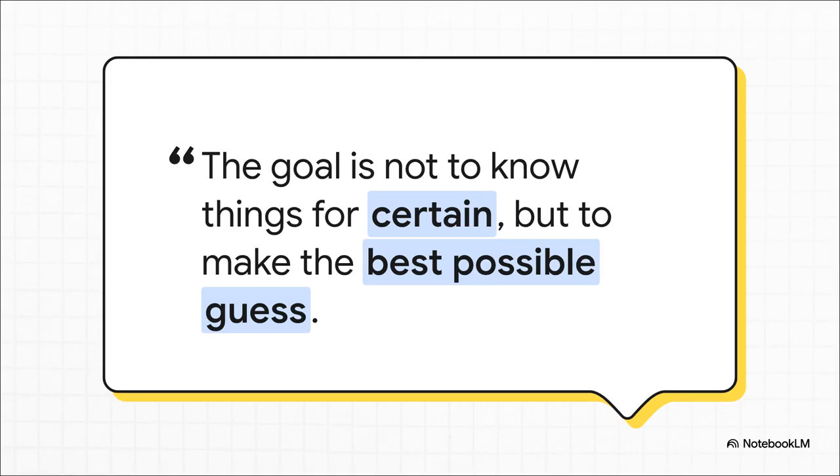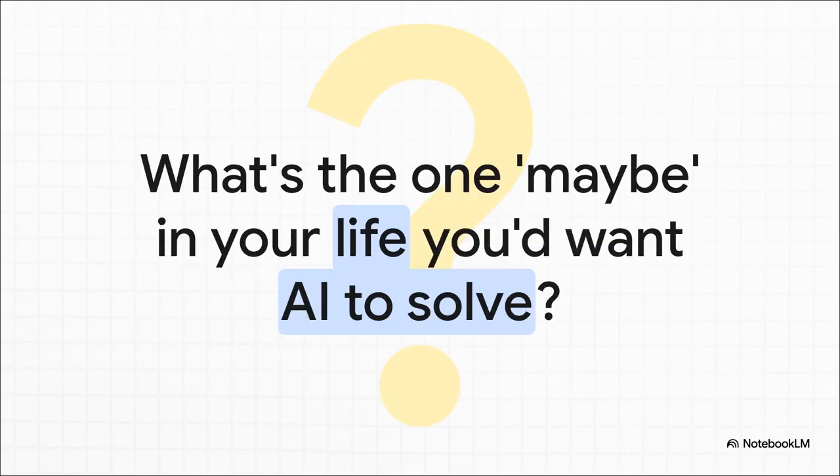And I think this quote just nails it. The whole point of this kind of AI isn't to find some perfect, absolute truth, because that almost never exists. The goal is to build systems that can make the absolute best, most rational decisions possible with the messy, incomplete information they actually have. So, I'll leave you with this thought.